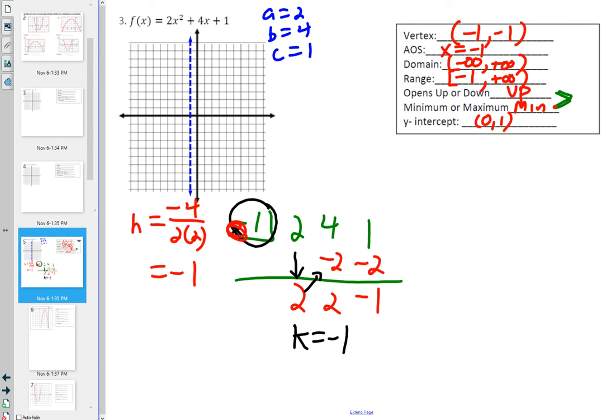Jocelyn, where's the vertex at? It's like written on the board. It's on the board. Yeah, and it's at negative 1, negative 1.